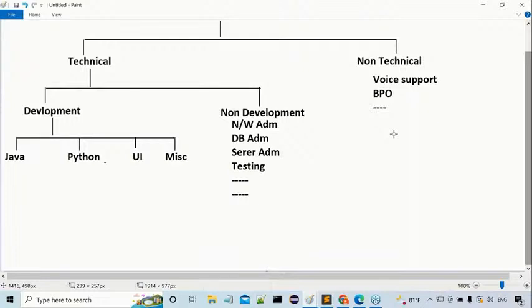I have to check the health and diagnostics of that application, the servers and everything. To automate this total process, we are going to use a set of tools for deployment purpose and monitoring purpose. The tools are nothing but what? DevOps tools.